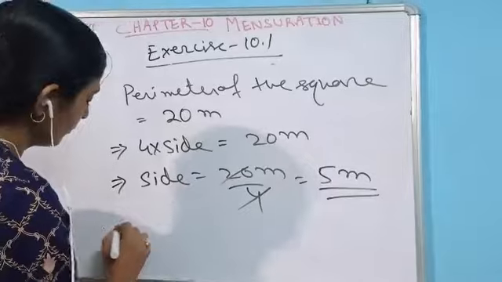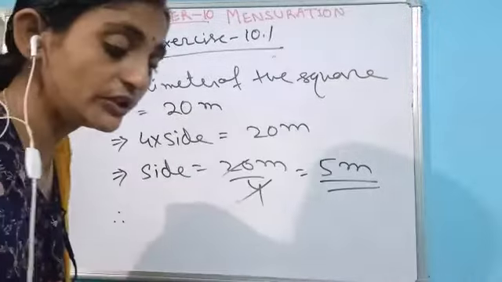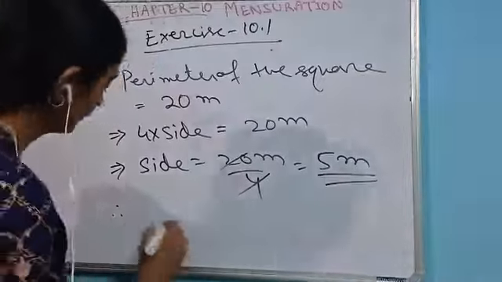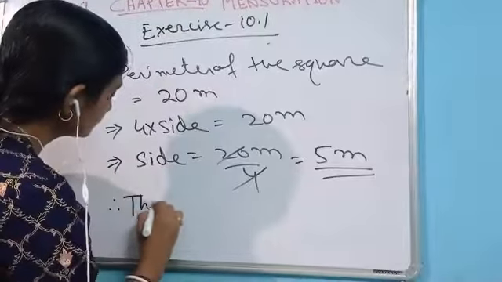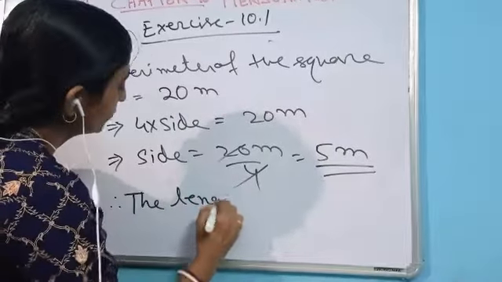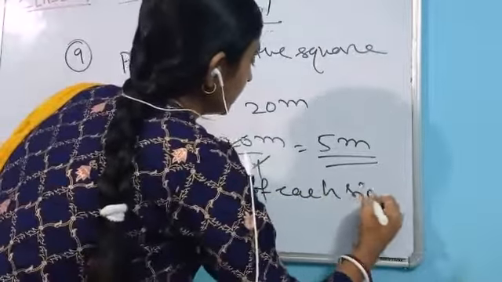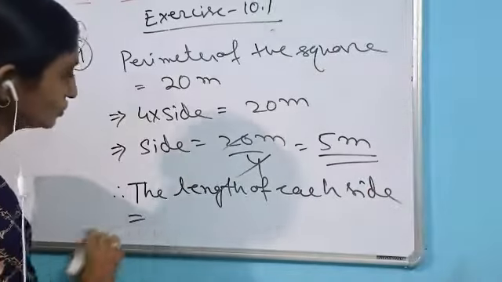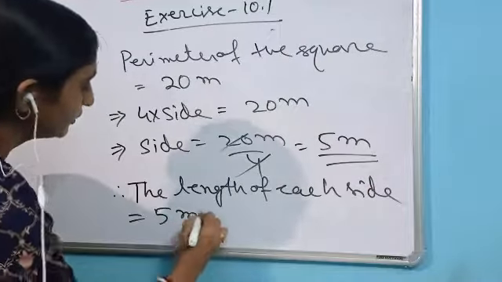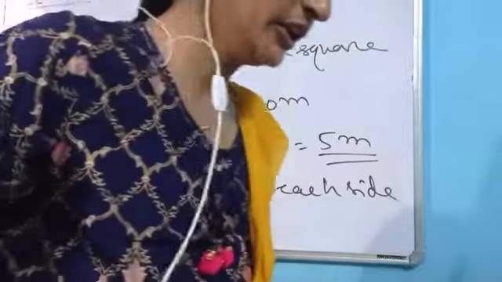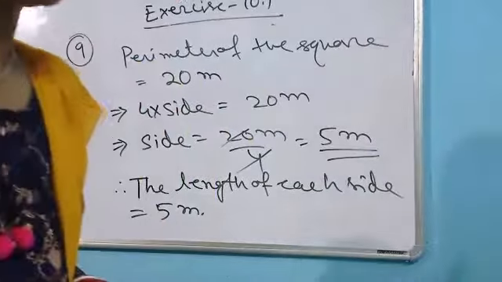So in the answer we will write: the length of each side is equal to 5 meter. That much only. Okay, let's complete up to question number 10.